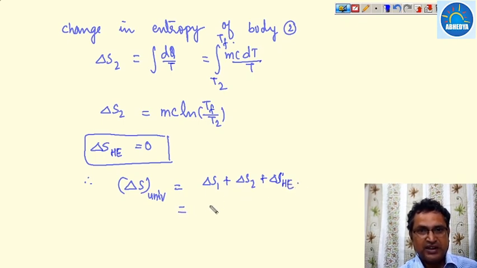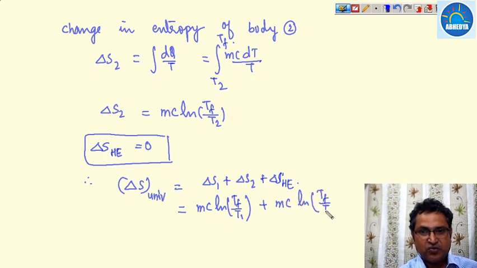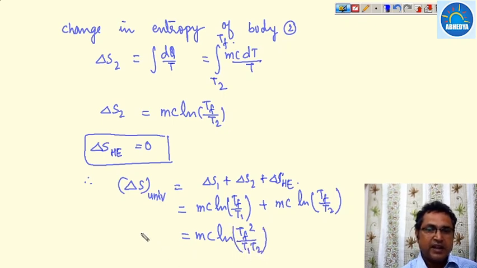So this value delta S1 is mc ln (Tf upon T1) plus mc ln (Tf upon T2). So this becomes mc ln (Tf square upon T1 T2). This is the delta S universe. And since we know that by the principle of increase of entropy, this value must be greater than or equal to 0.